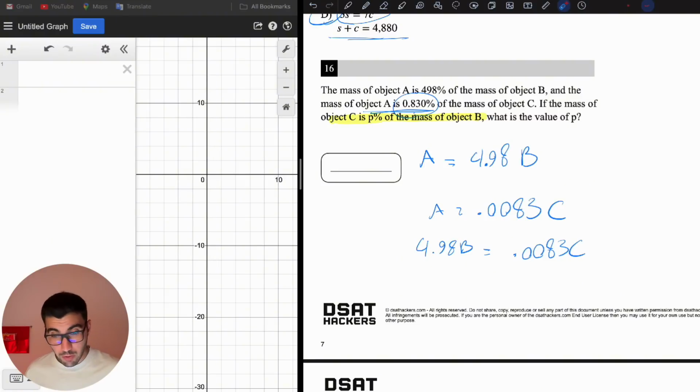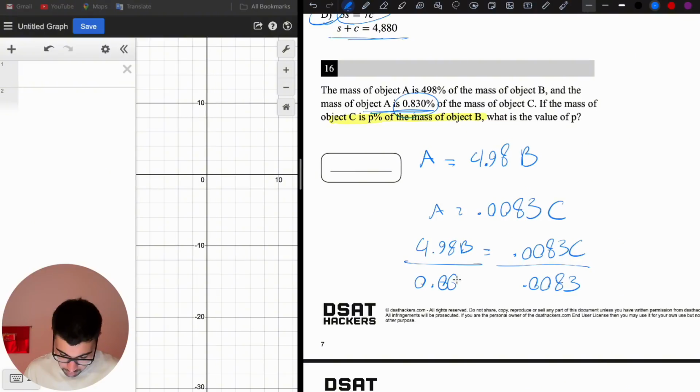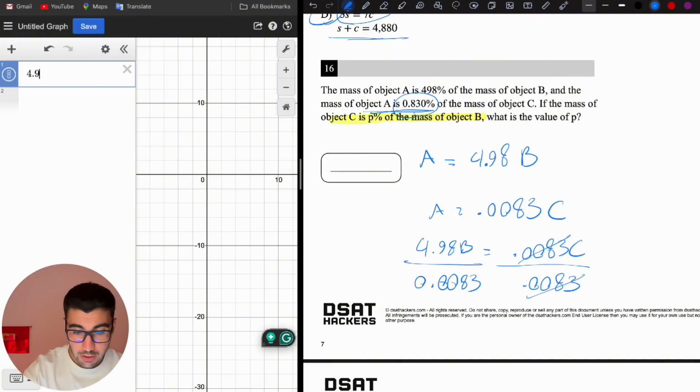Now, should I divide both sides by 0.0083 or should I divide both sides by 4.98? Since we want to write C equals some percent of B, I want to isolate the C. So what I do have in this equation as the additional number is 0.0083. So if we want to remove that 0.0083 from the right side of the equation, we're going to divide both sides by that. This divided by 0.0083 and this divided by 0.0083, so these will cancel out, and let's see what 4.98 divided by 0.0083 is. It's going to be 600.